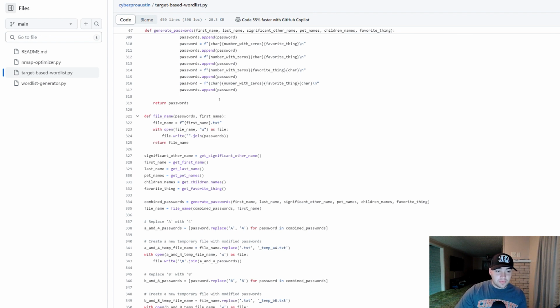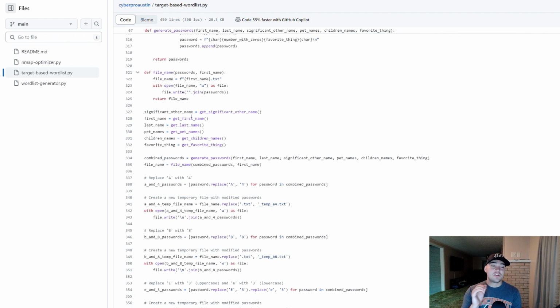Once we've completed all of that, now we move into the next bit, which is the last function in my code, which is just creating the file name, which will generate a file based on the person's name. So if you were doing one against me, the resulting file would be austin.txt, and it writes all of these passwords to the file.